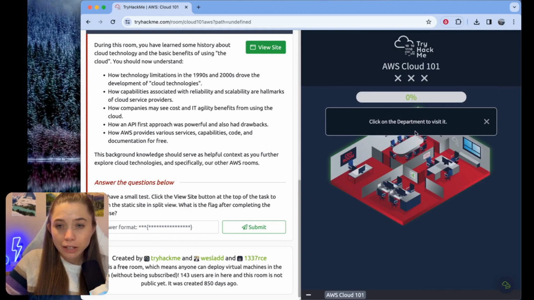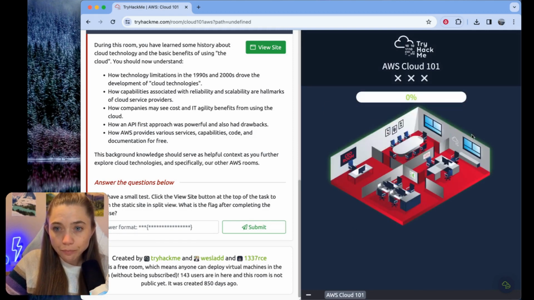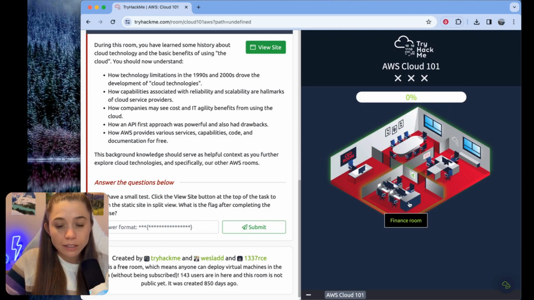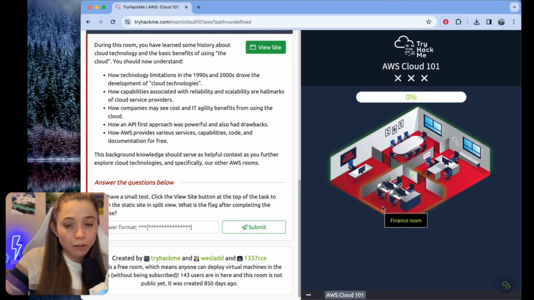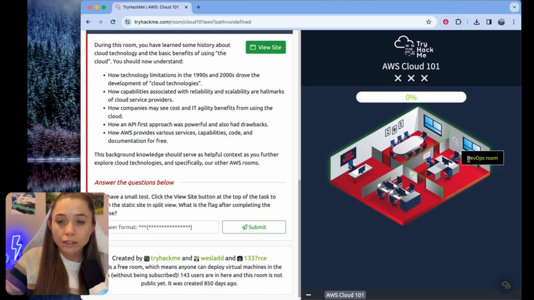Click on the department to visit it. Okay. So we've got software engineering, CEO, DevOps, finance. I see. So maybe we're going to talk about cloud in the way that motivates each of these different populations. Let's start with DevOps.